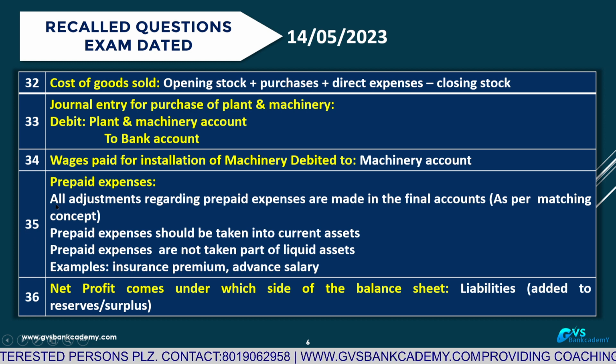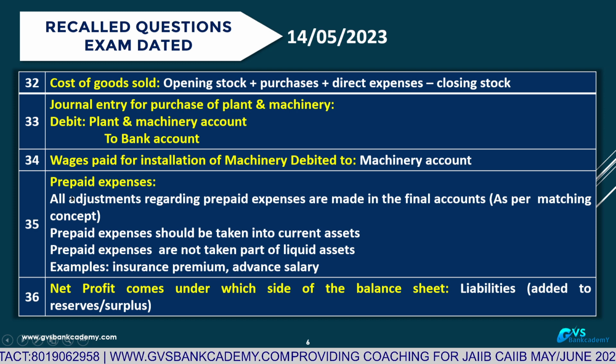Question number 35. Prepaid expenditure. Prepaid means in advance we are paying the expenditure. That is called prepaid. Advance income tax paid, advance rent paid, advance salary paid, advance insurance premium paid. These are the examples of prepaid expenditure. These are shown in the balance sheet as current assets.